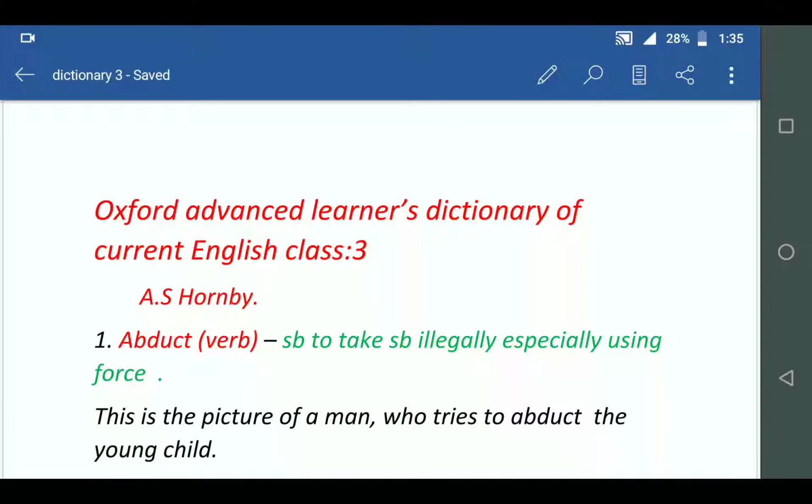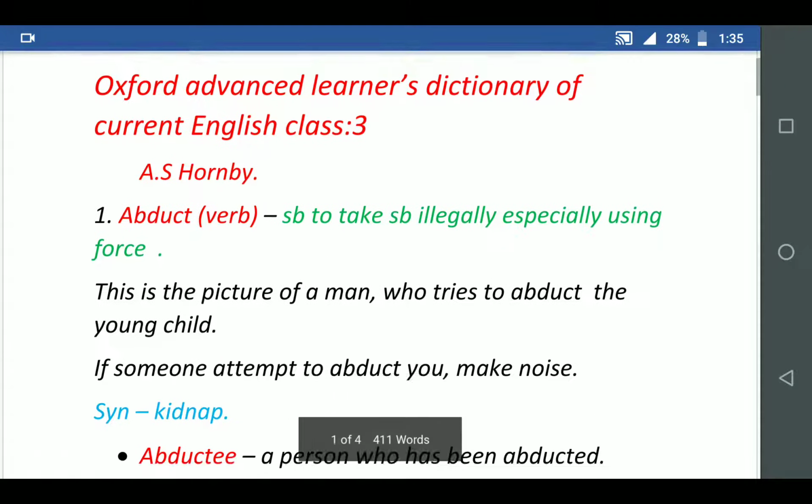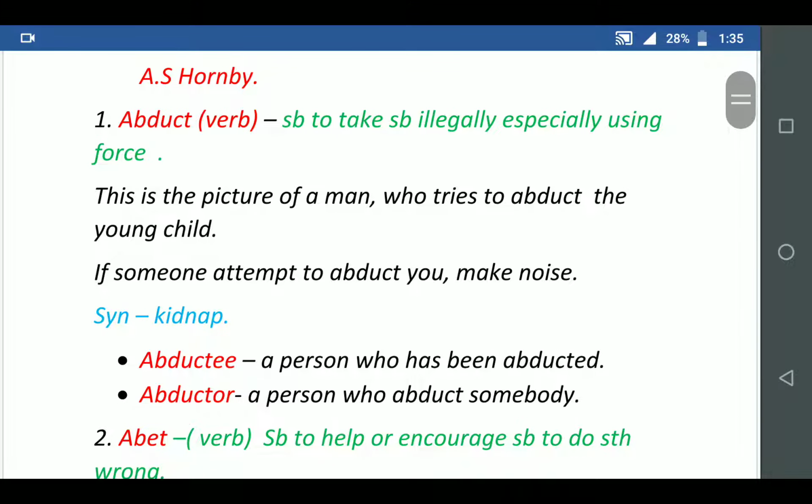I'm going to discuss the Oxford Advanced Learner's Dictionary of Current English, Class 3. This book is written by A. S. Hornby. I'll start from the word abduct. When it is used as a verb, it means to take somebody illegally, especially using force.